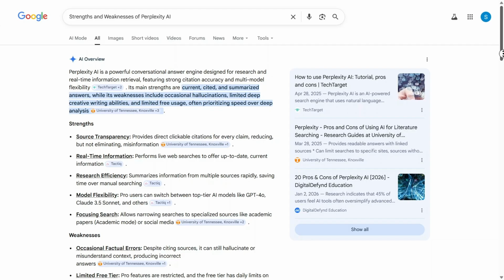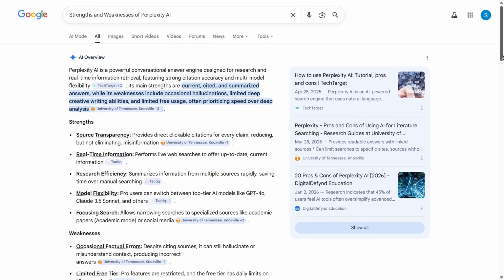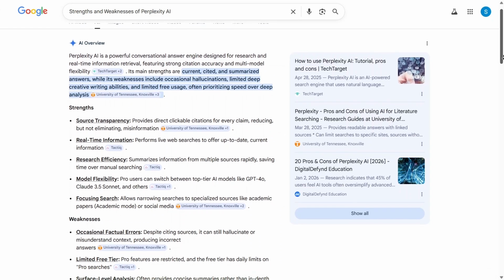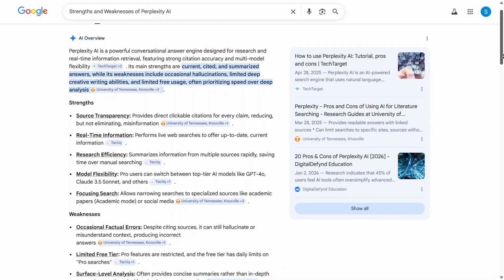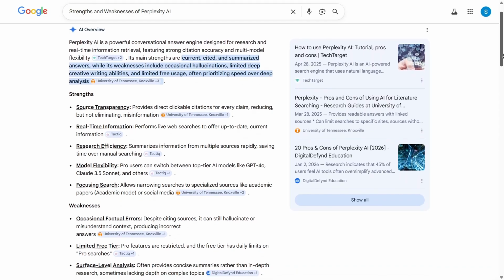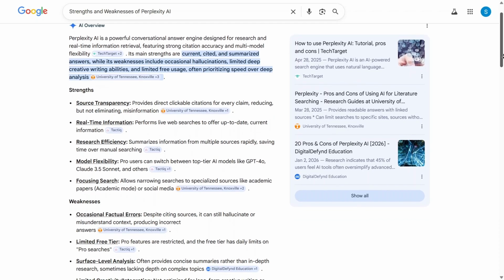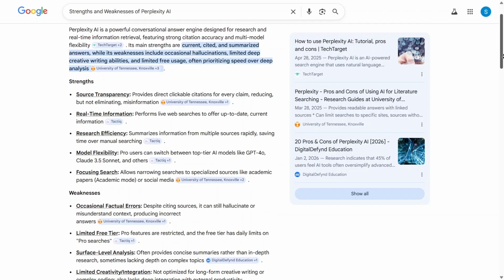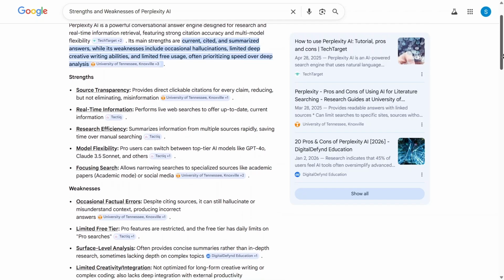Looking at the strengths, Perplexity excels by providing transparent source citations for every claim it makes, which allows me to verify information quickly and ensures a high level of accountability in my research. It also leverages real-time web access to deliver the most current data available, while offering the unique flexibility to switch between advanced models like GPT-4o and Claude 3.5 Sonnet to suit different types of tasks.